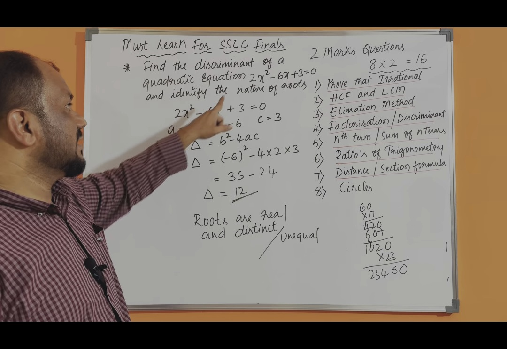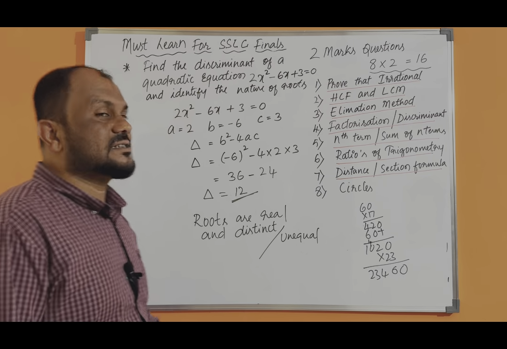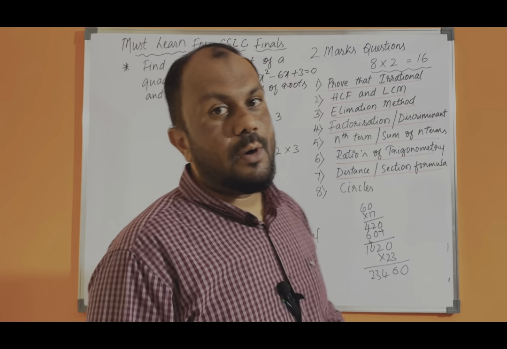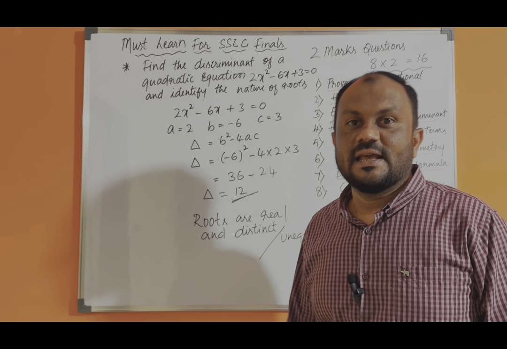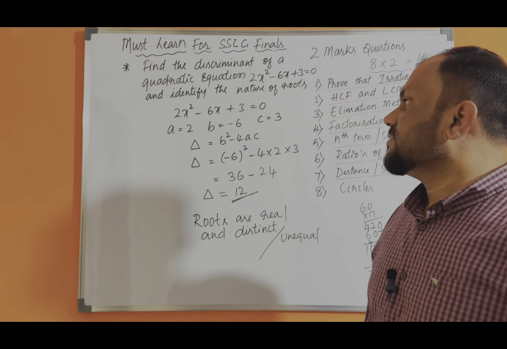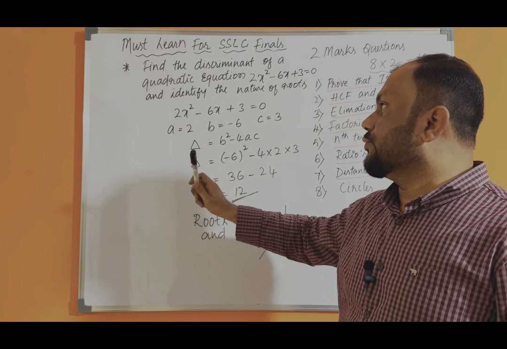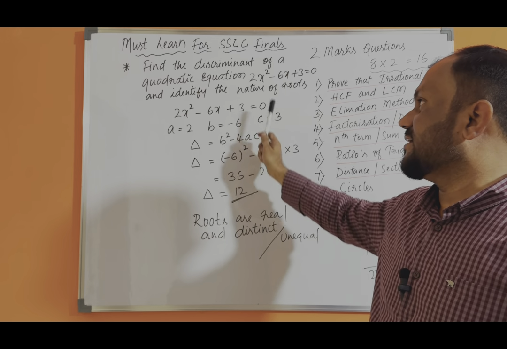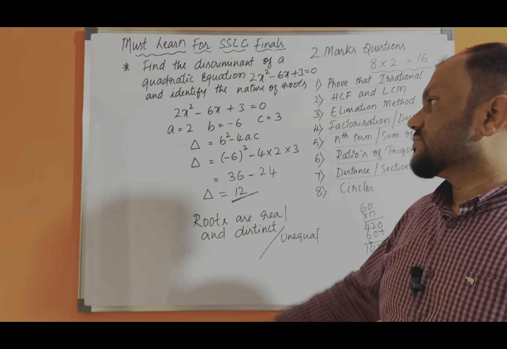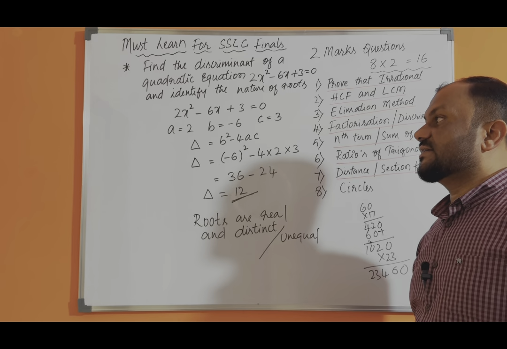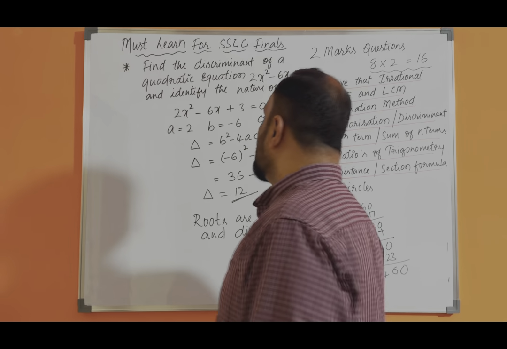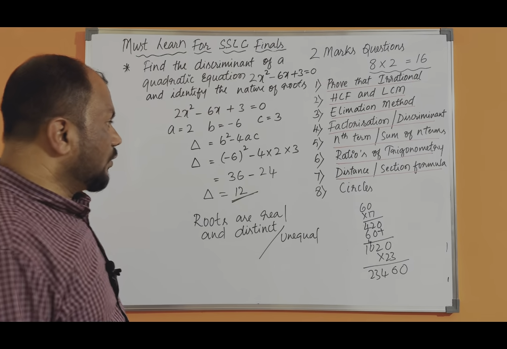So here the equation is 2x square minus 6x plus 3. It is in the form of ax square plus bx plus c is equal to 0. Now the value of a is 2, value of b is minus 6 and c value is plus 3. So the formula to find out the discriminant, delta is equal to b square minus 4ac.